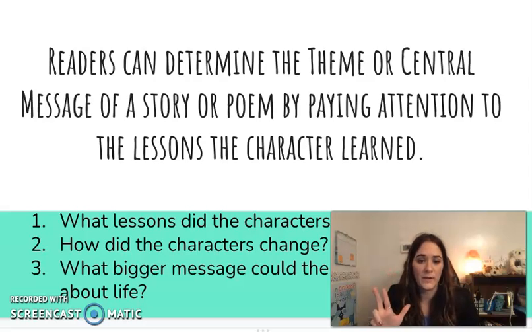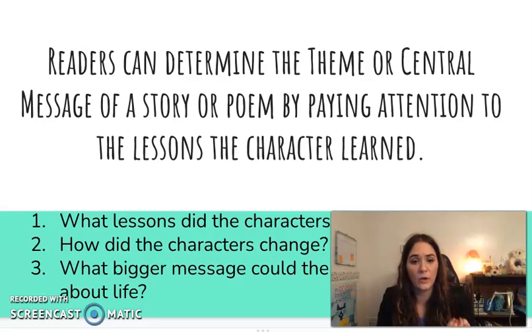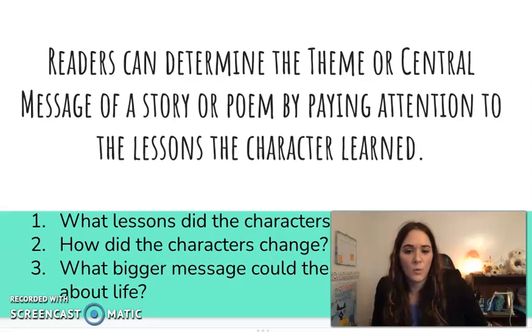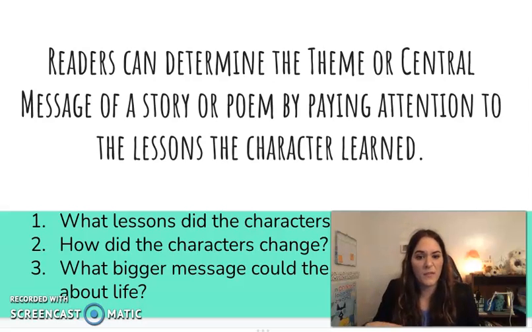The last question, question 3, is thinking about what message could the author be saying about life. With this bigger message, this is the question we're really going to be focusing on today when we revisit our poem. So when we look at the poem, we really want to focus on what Shel Silverstein is trying to convey about life through that poem, Where the Sidewalk Ends.